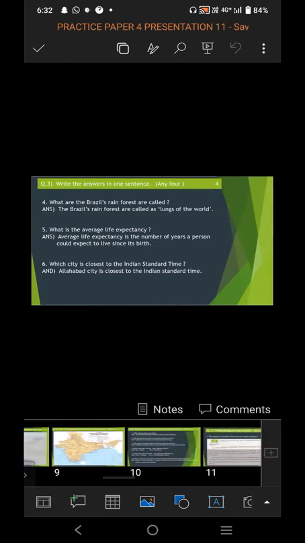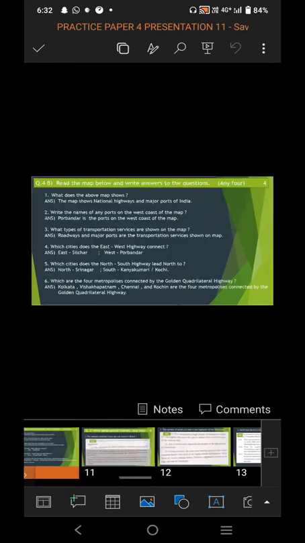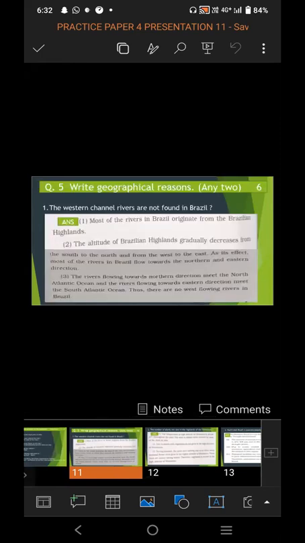And question number 5. Question number 5 is give reason. Any 2 give reasons you have to solve. 4 give reasons are given. 1 give reason is of 3 marks. So 2 you have to attempt for 6 marks. Proper reason you have to give for the question.